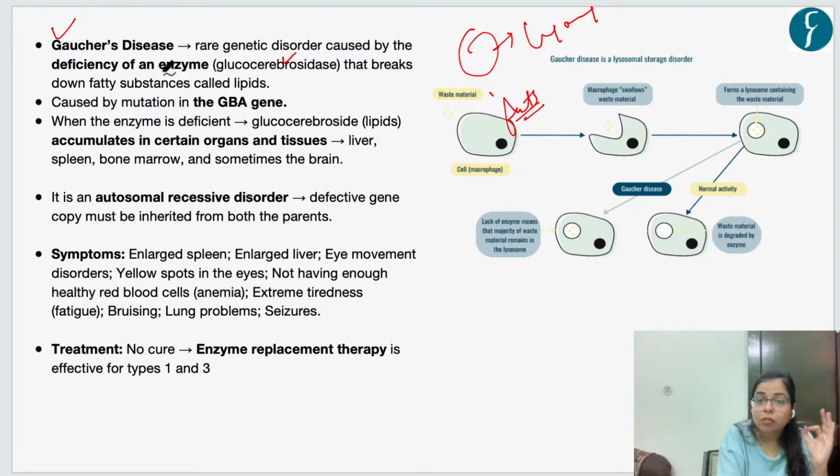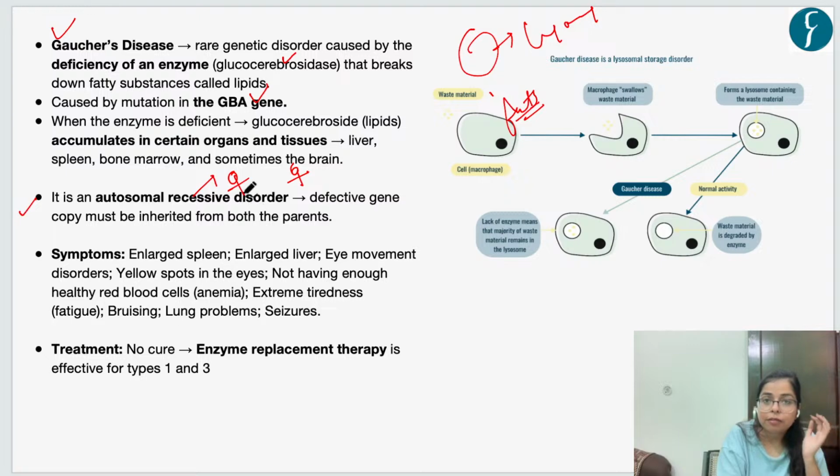Now this Gaucher disease is caused by a mutation in the GBA gene. So this is a particular kind of gene in which if there is a mutation, this will cause Gaucher disease. Another important fact is that this disease is an autosomal recessive disorder. This means that the mutated gene has to be passed from both the parents.